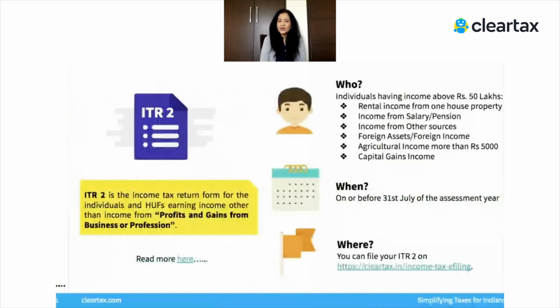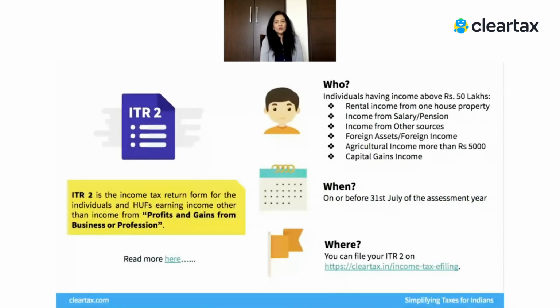Okay, here's ITR 2. It can be filed by those who have rental income. It can also be filed for capital gains. Then you will be able to report any foreign assets or foreign income that you have earned during the year. And all these return formats are due by the 31st of July.